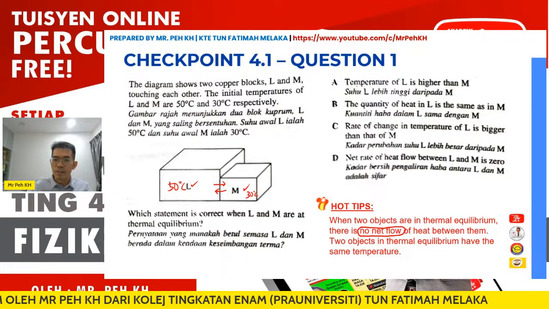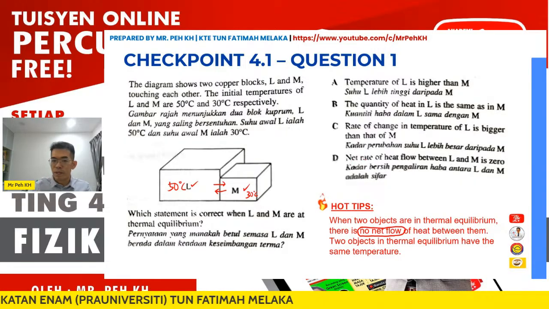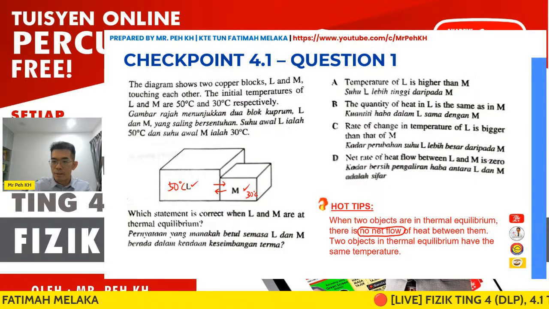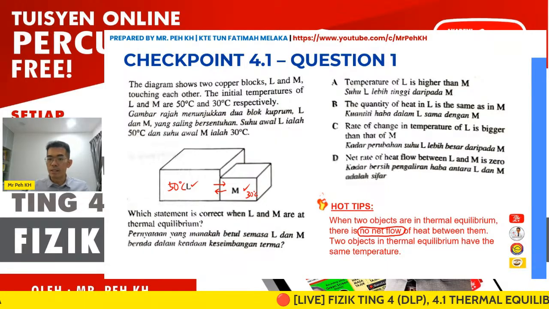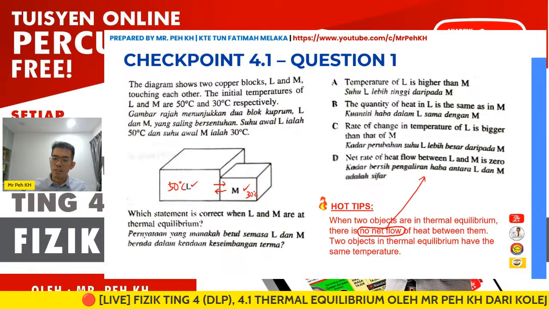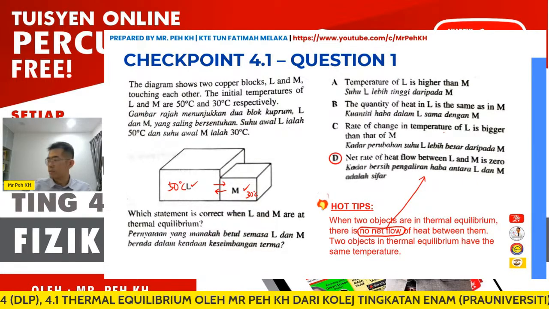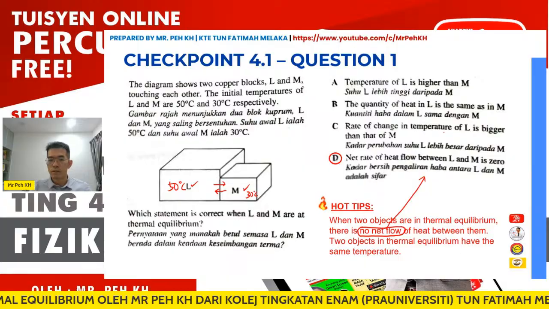So we look at answer D, whether the answer from Jimmy is correct. Net rate of heat flow between L and M is 0. I also think this is the answer, because it already tells us the net heat flow is 0. So the answer is D. Good, well done Jimmy for getting the correct answer.